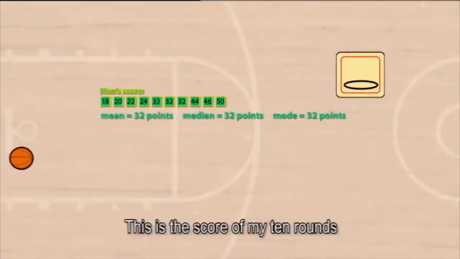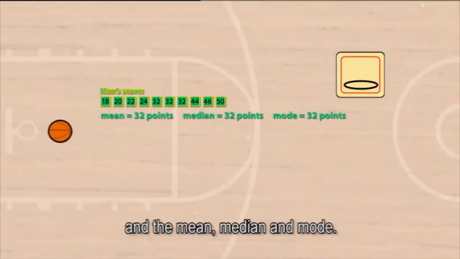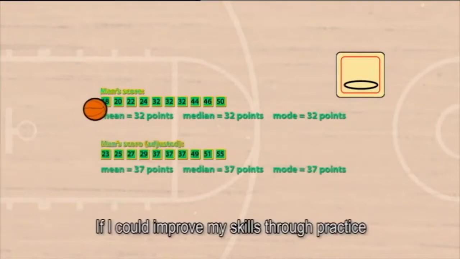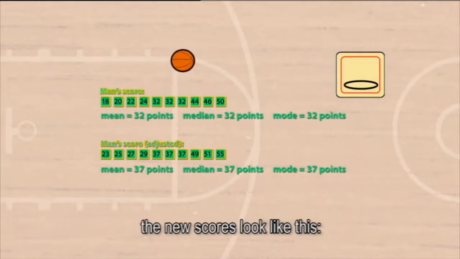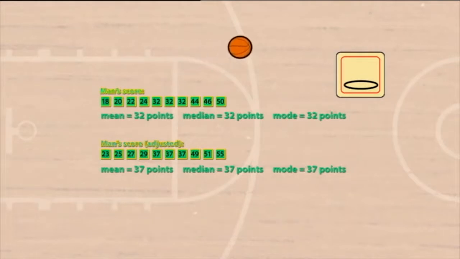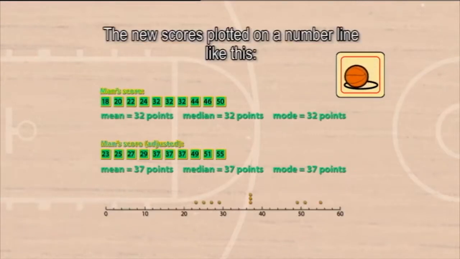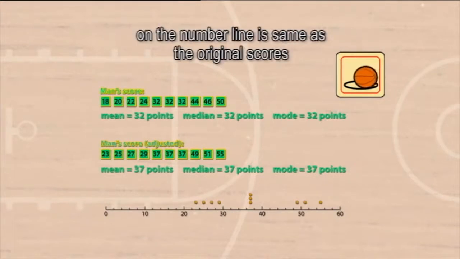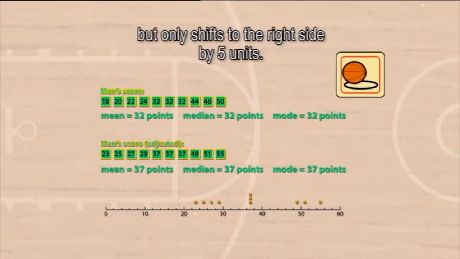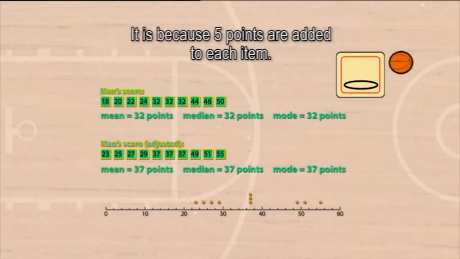This is the score of my 10 rounds and the mean, median, and mode. If I could improve my skills through practice and I could raise 5 points for each shooting, the new scores look like this. The new mean becomes 37 points, the median becomes 37 points, and the mode becomes 37 points. The new scores plotted on a number line like this. The shape of the distribution of new scores on the number line is the same as the original scores, but only shifts to the right side by 5 units. It is because 5 points are added to each item.